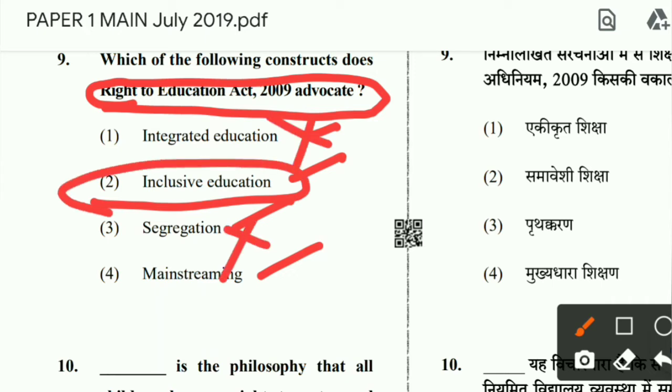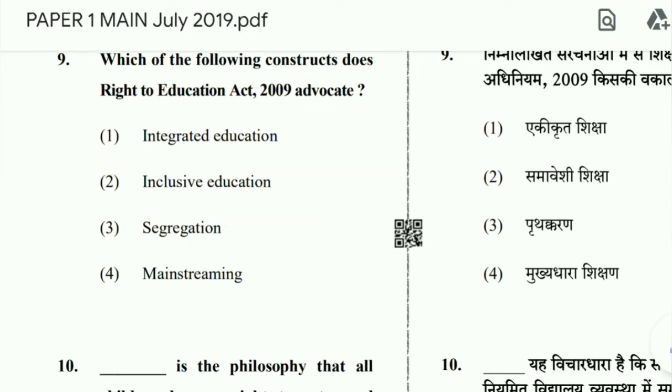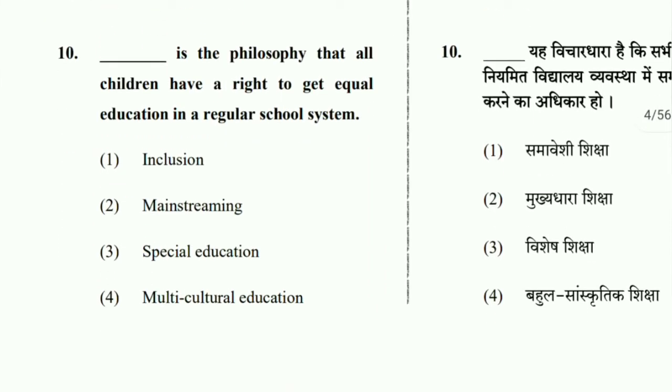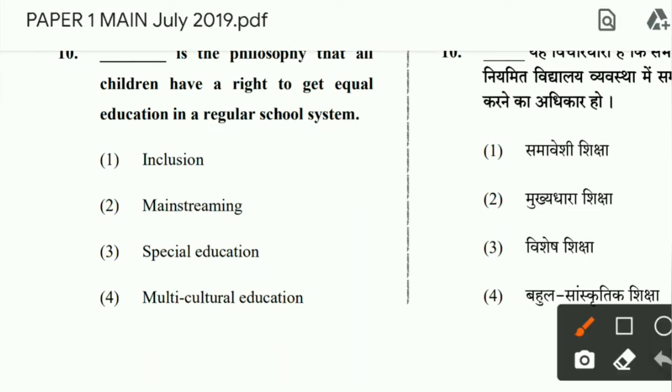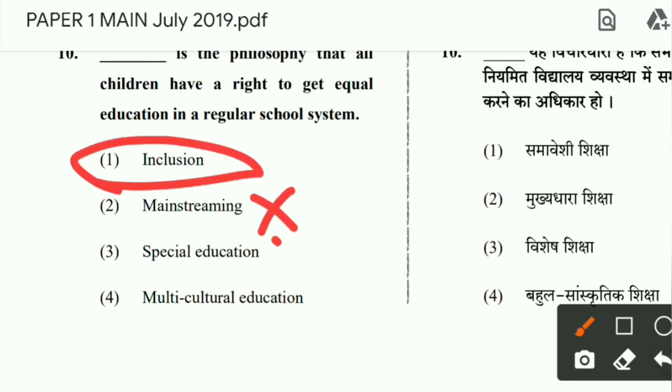Integrated, segregation, mainstreaming, these types of things used to be done in the past. Okay, so question number 10, dash is the philosophy that all children have a right to get equal education in a regular classroom. According to which philosophy? According to inclusion, not mainstreaming, not special education, not multicultural education. The name given is inclusive education, inclusion.